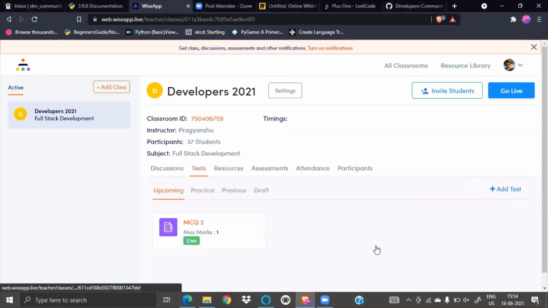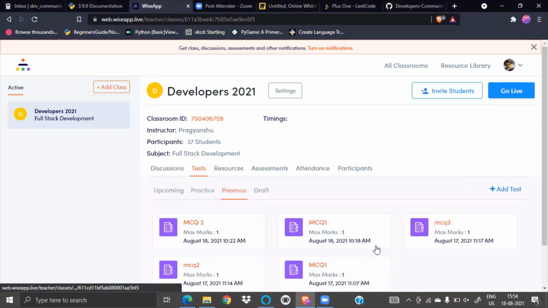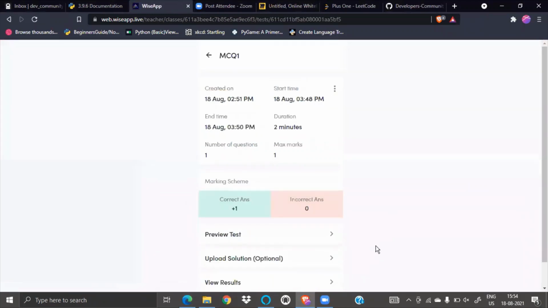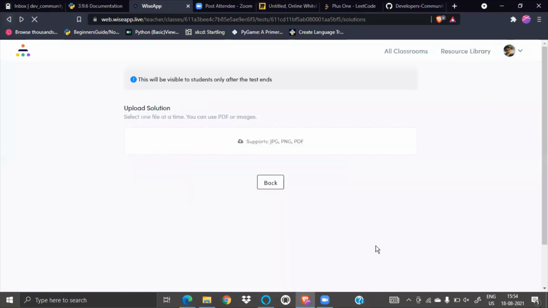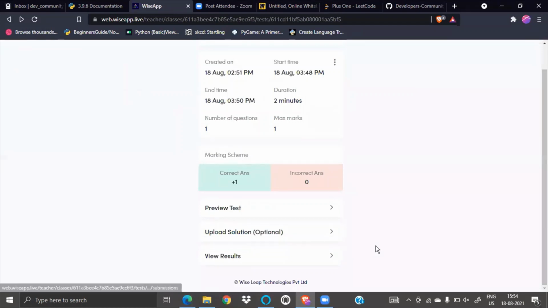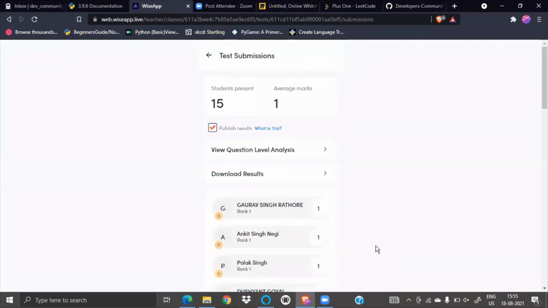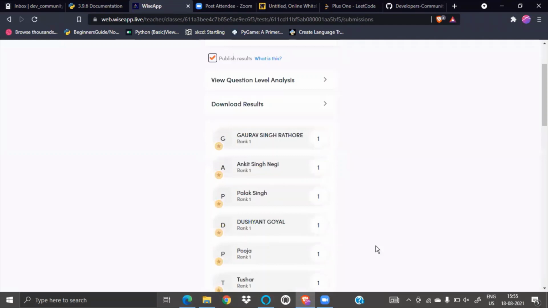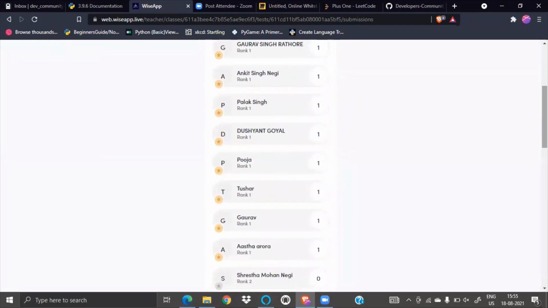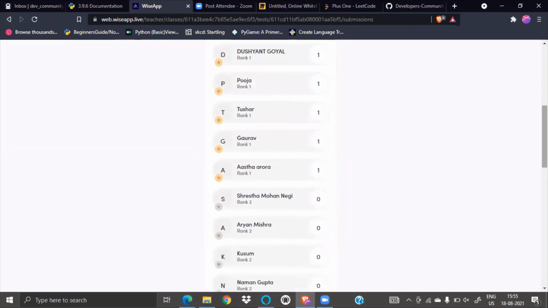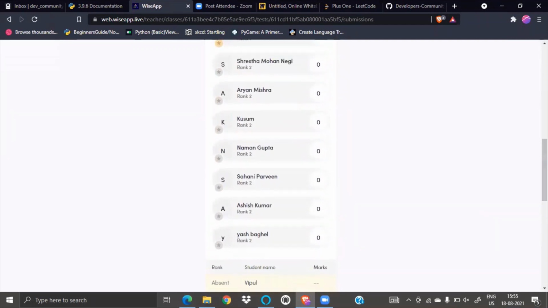Great. So the test is over, I guess. Let me refresh it. The test is over. Let's discuss the answers. MCQ1: Gaurav Singh, Ankit Singh, Palak, Dushyant, Pooja, Tushar, Gaurav, Astha Arora gave the correct answer. Why didn't these people even attempt it?